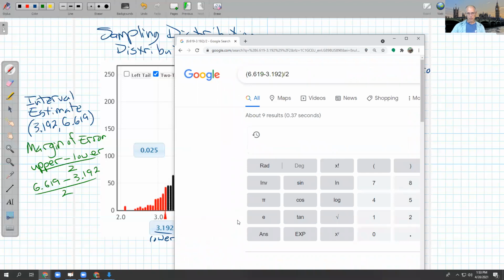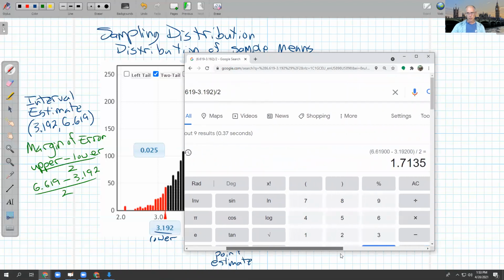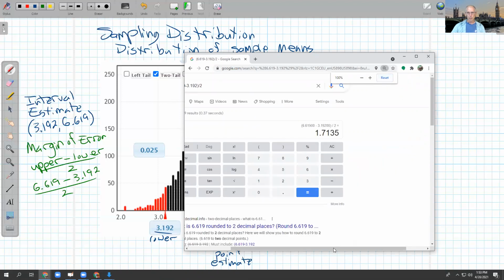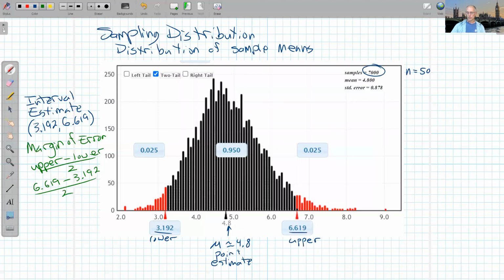And sometimes they come out to be smaller numbers. It's centered here, shrink this down a little so we can reuse it. All right, so that's what I want right there. 1.7135. So my margin of error, 1.7135. So what does that mean?